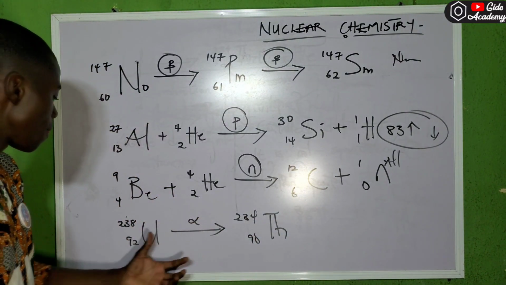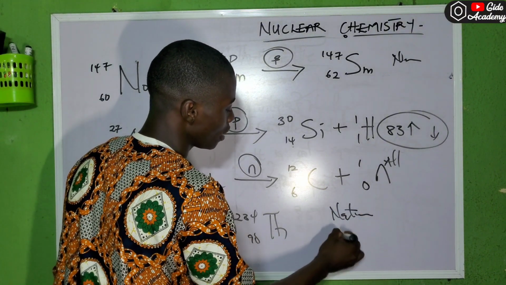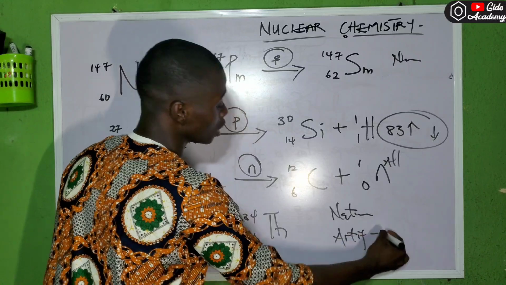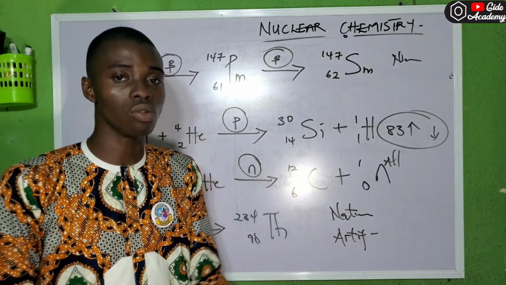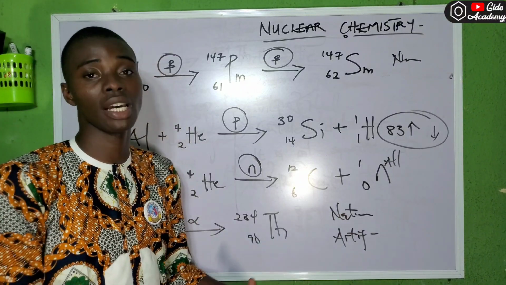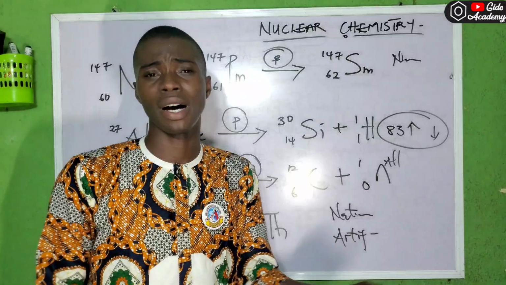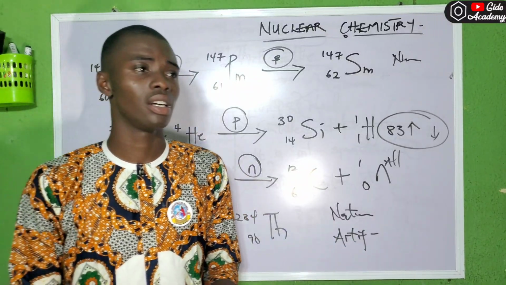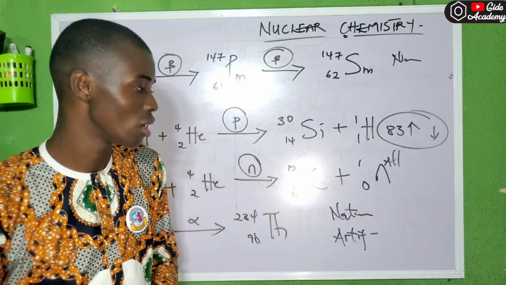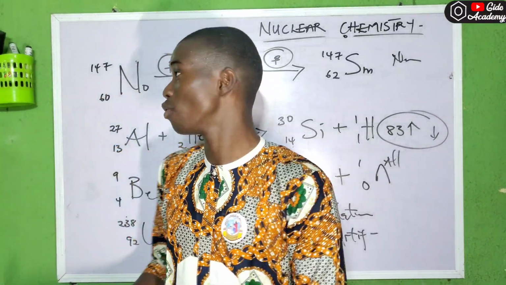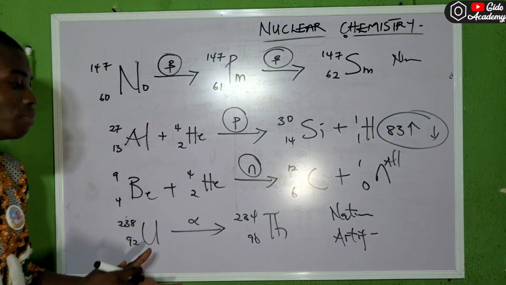Now let's check this. Uranium to thorium, is that a natural radioactivity or an artificial radioactivity? Please take note. Natural is spontaneous, artificial is induced. Examples of particles emitted during natural radioactivity, which occurs naturally, are alpha, beta, and gamma, and for artificial we have the neutron, the proton, and the rest. So if you have watched the video from the beginning to this very end, I believe that this question should not be a problem.